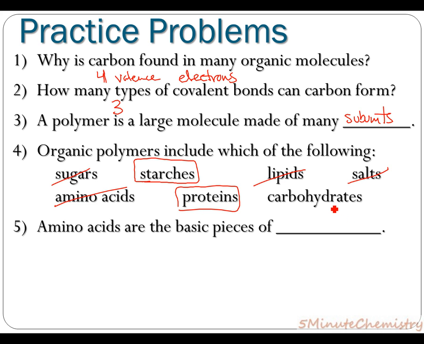And lastly, carbohydrates. Carbohydrates, typically in the form of sugars and things like that, are macromolecules, but they are not necessarily going to be organic polymers. Amino acids are the basic pieces or the building blocks of proteins.